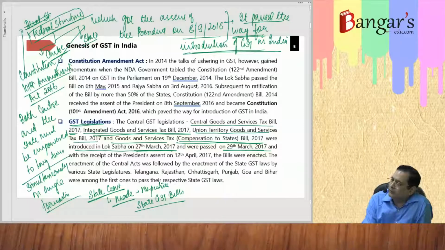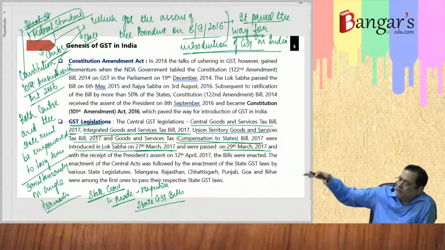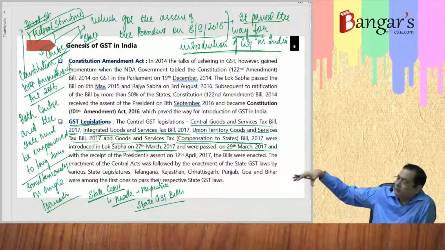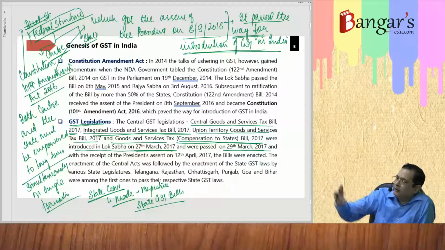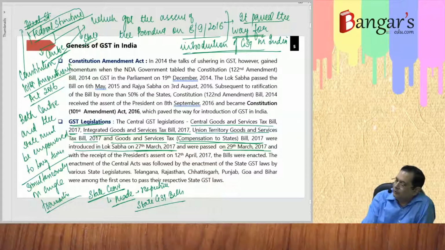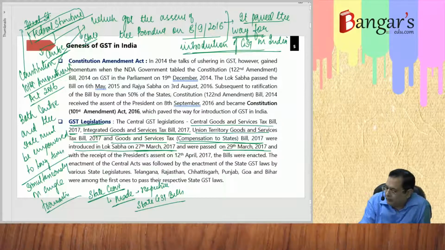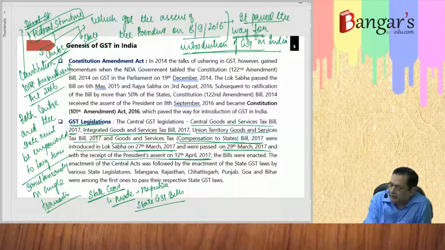In Rajya Sabha there was a difficulty, but that difficulty was not faced by the Modi government, since UP, Bihar, etc., they are more in favor of the introduction of GST because of the revenue. Therefore, they also gave the assent for the introduction of GST. And then subsequently, on receipt of the President's assent on 12th April 2017, the bills were enacted.